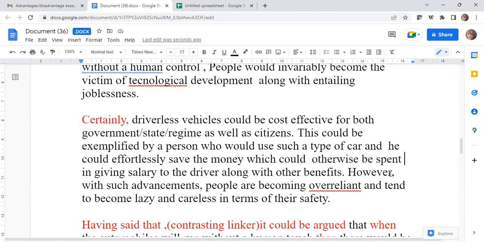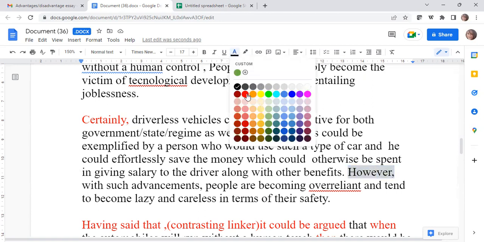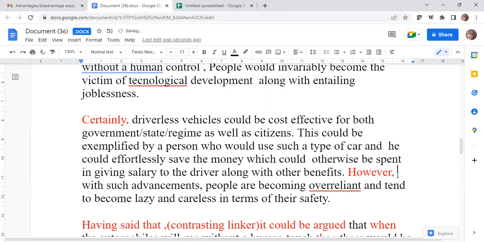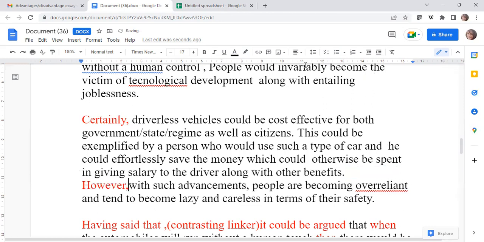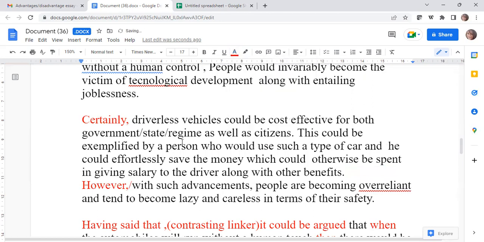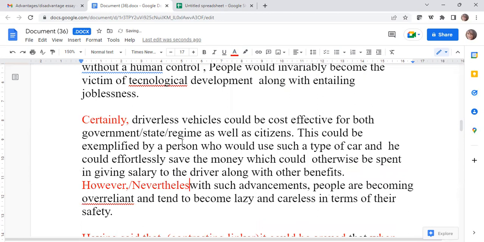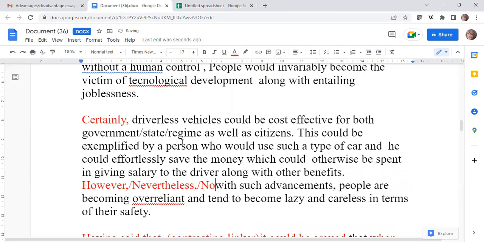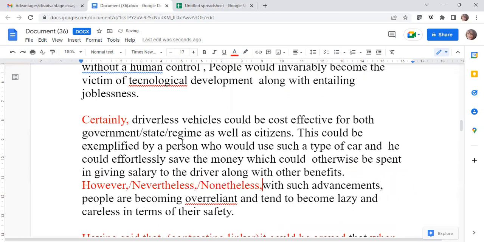Okay. However, instead of however, try to use nevertheless and nonetheless. That's an advanced contrasting linker. Okay, so maybe you can say nevertheless, nonetheless. With such advancements, people are becoming over-reliant and tend to become lazy and careless.